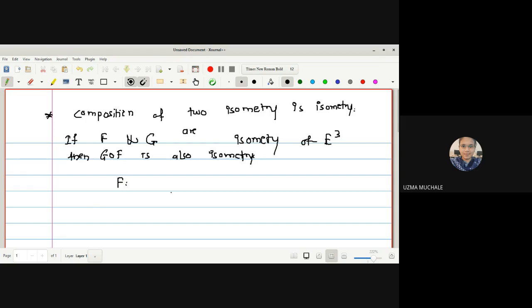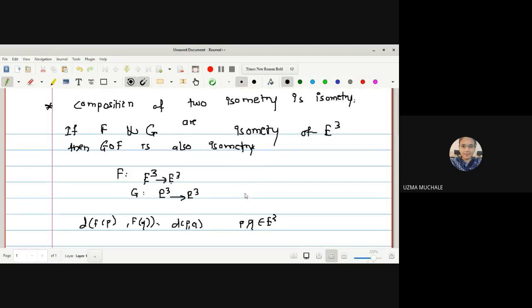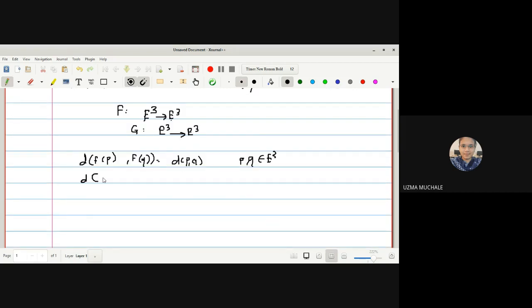For that, let us start with f being a mapping from E3 to E3 and g being a mapping from E3 to E3. Given that f and g both are isometries, what is the definition of isometry? The distance between f(p) and f(q) is exactly equal to the distance between p and q, where p and q are points in E3 space. In a very similar way, as f is an isometry, g is also an isometry: the distance between g(p) and g(q) is exactly equal to the distance between p and q, correct?